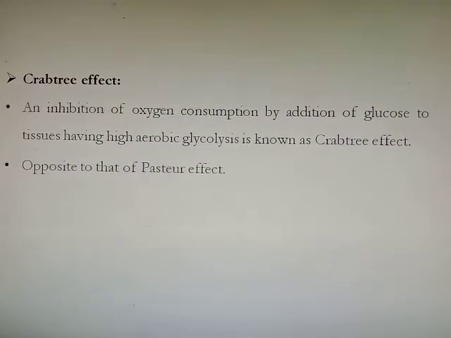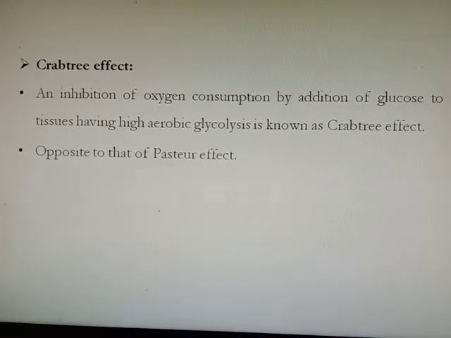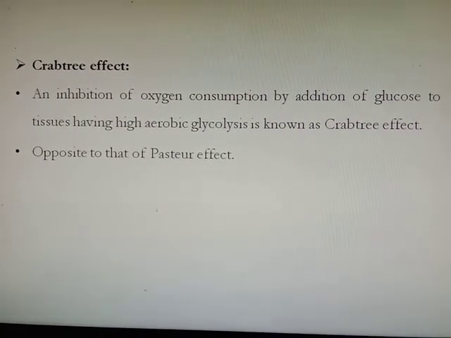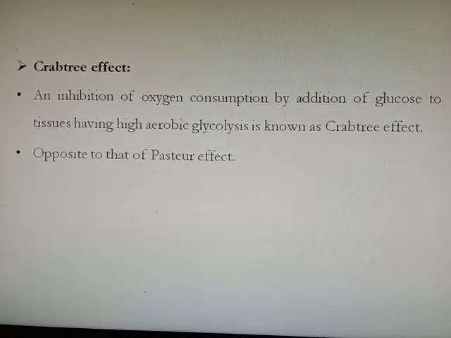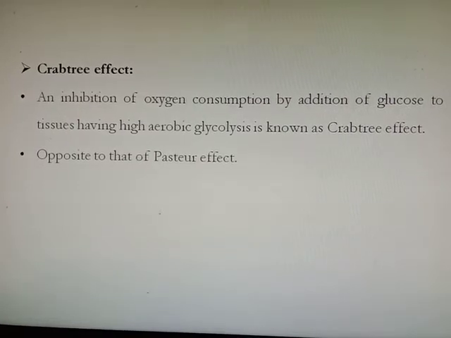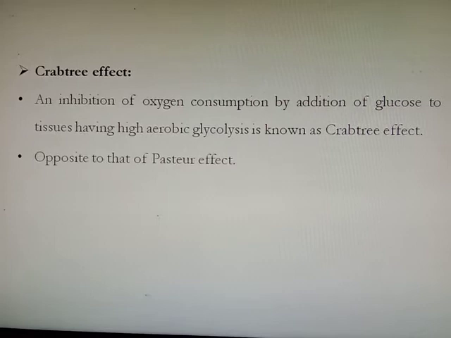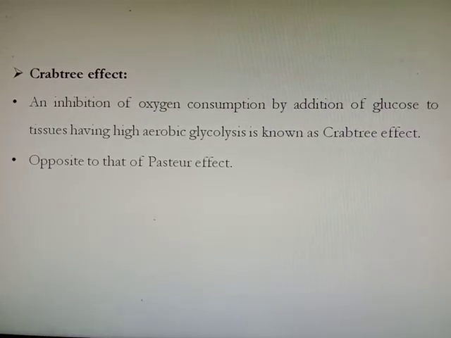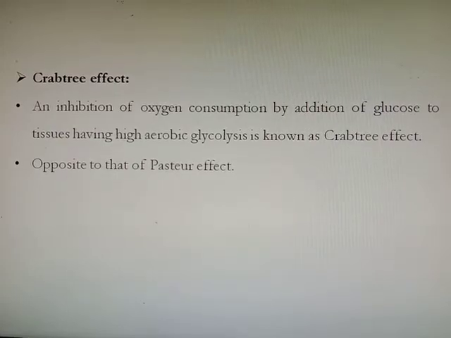Then the Crabtree effect. The Crabtree effect indicates that whenever oxygen inhibits glycolysis, if you add an excess amount of glucose to the tissue where excess oxygen is present, the inhibition by oxygen is removed. This is called the Crabtree effect. So, an inhibition of oxygen consumption by addition of glucose to tissue having high aerobic glycolysis is known as the Crabtree effect. The Crabtree effect is opposite to the Pasteur effect.